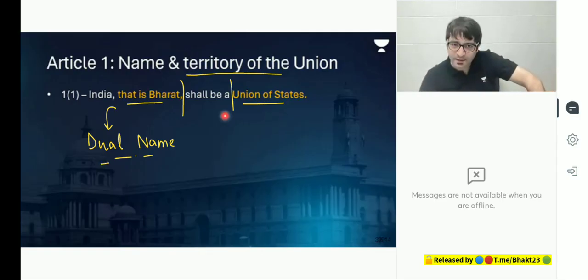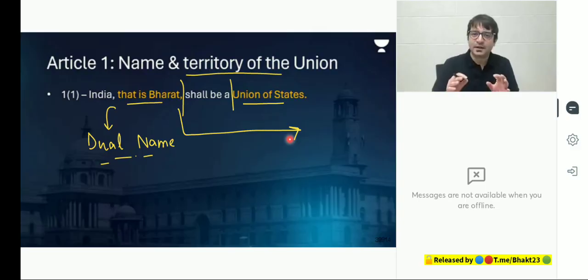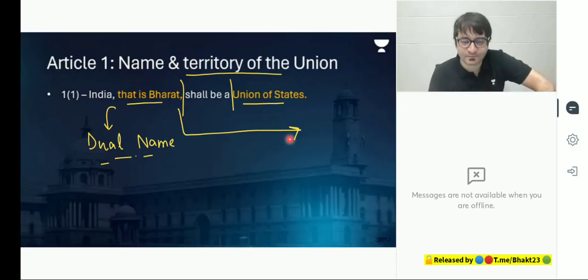But now, of late, the government of India is in its communication using the term Bharat quite often. There was G20 summit in India. The communication which was sent to the heads of foreign countries who were visiting India, the communication read, invitation from the President of Bharat. Prime Minister Modi went to Vietnam. In that communication also, it was mentioned Prime Minister of Bharat.